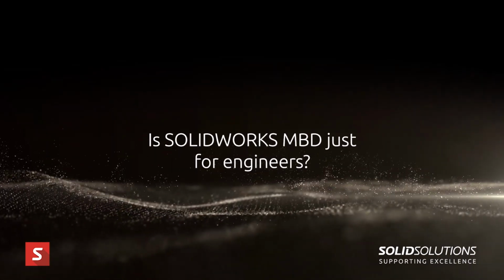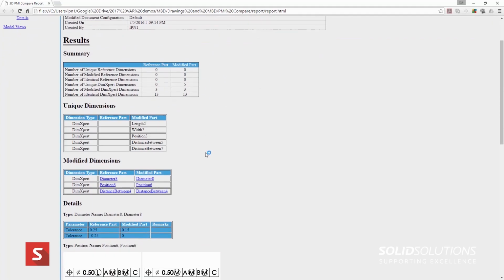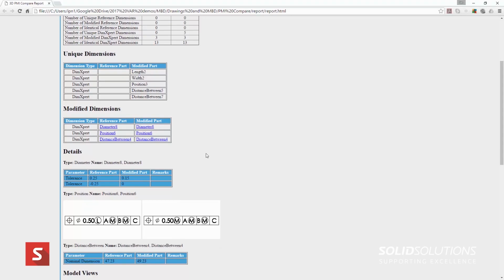So don't think of SOLIDWORKS MBD as just a drawing replacement tool for the engineers. It's much more than that. It's a complete business application. It has uses throughout the entire business, anywhere that needs to access product information. So obviously the design engineers, when they come up with the concepts, all the way through to purchasing and manufacturing, quality control.